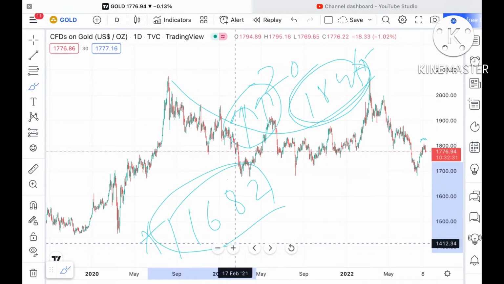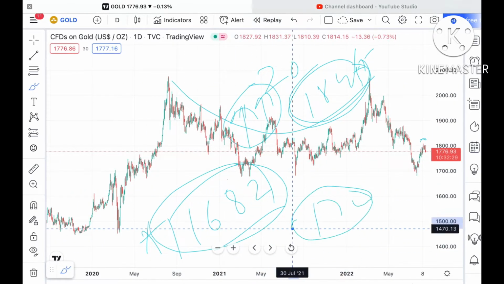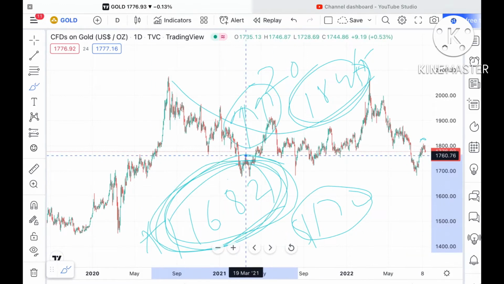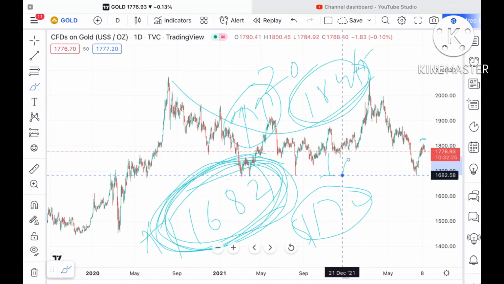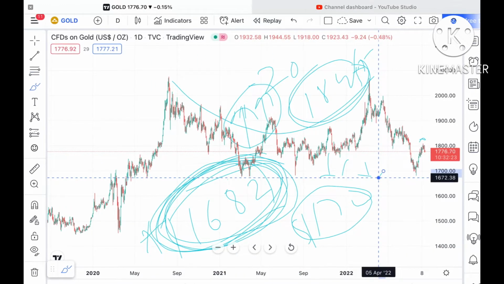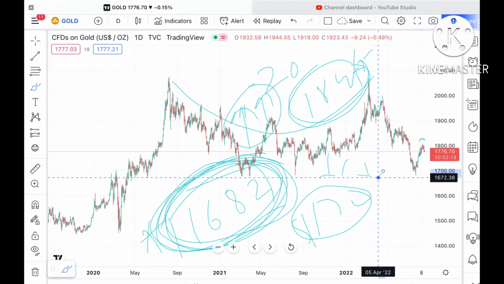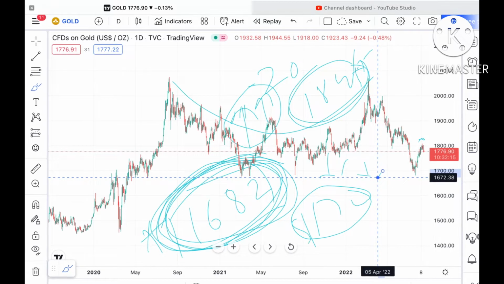Or if the price comes below a level of 1700, then there is a higher probability that if it comes close to this level, we can see it fall further low and a sharp fall. Keep this in mind. What I'm telling you is not 100%. You have to apply your own brain, and this is just for informational purposes.